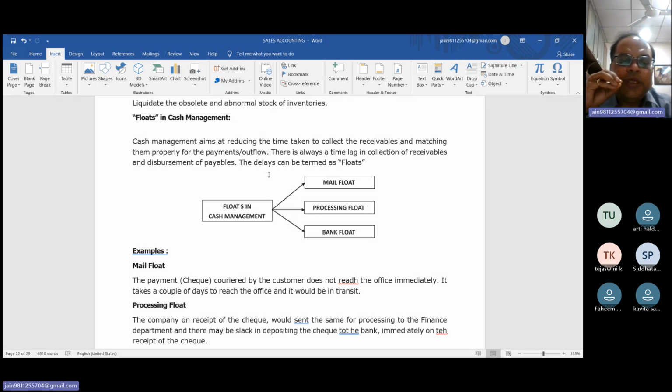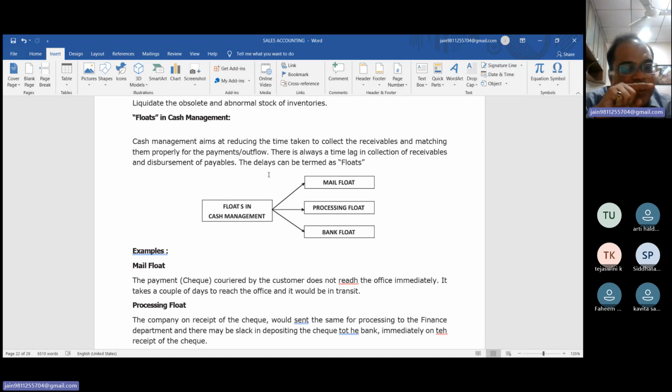Your object should be the mail float, the time which is in transit definitely should be less. If the supplier sends the check by speed post, or if the courier is more fast, or some of the big courier like Blue Dart is more fast, so better you have to send the check using the Blue Dart courier.